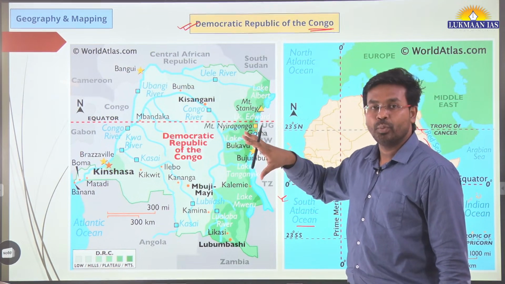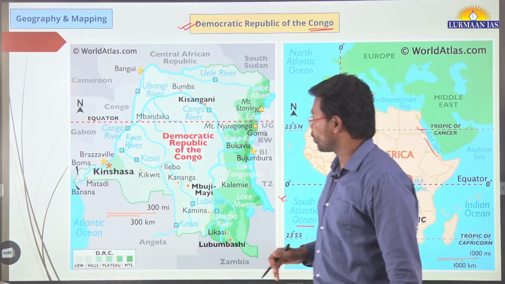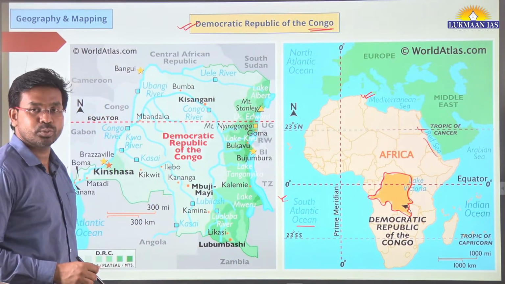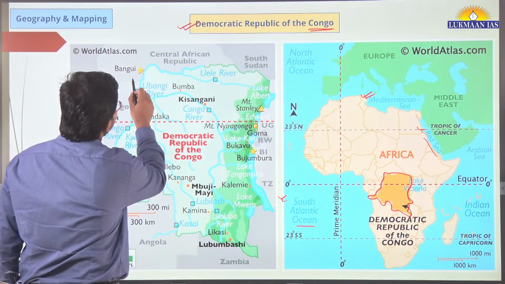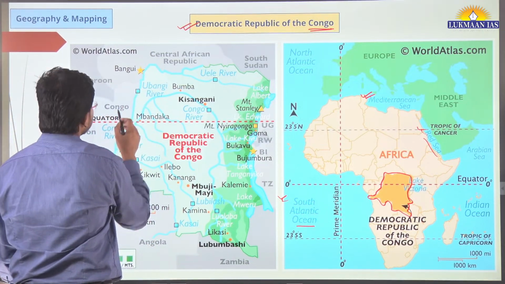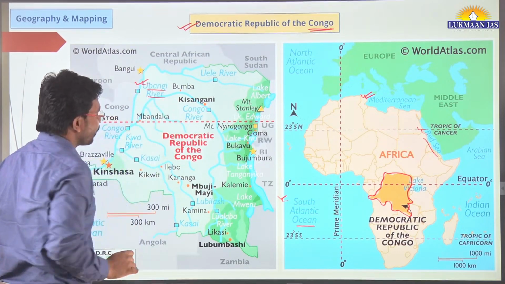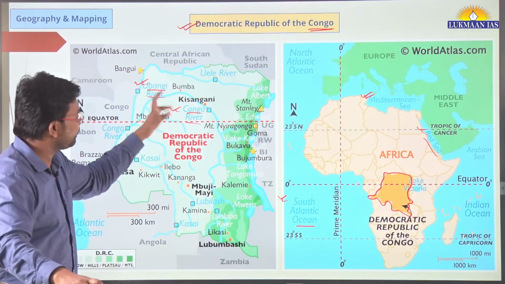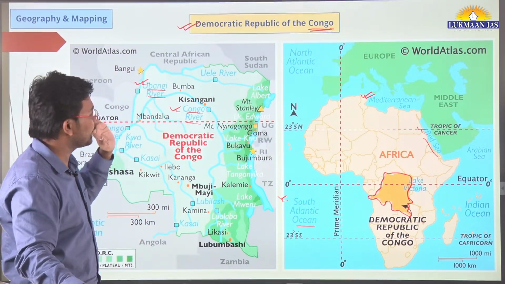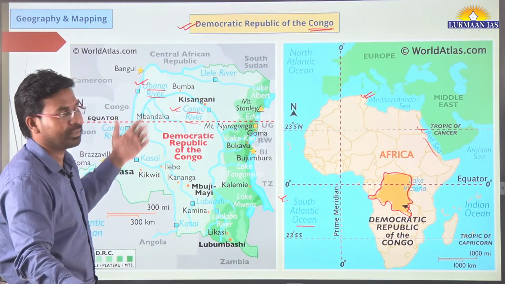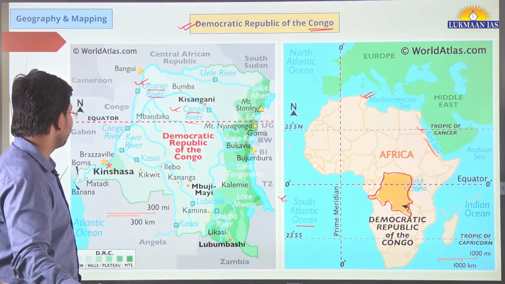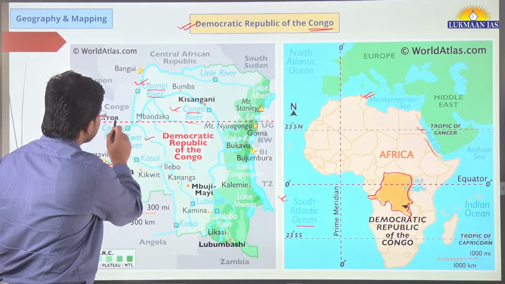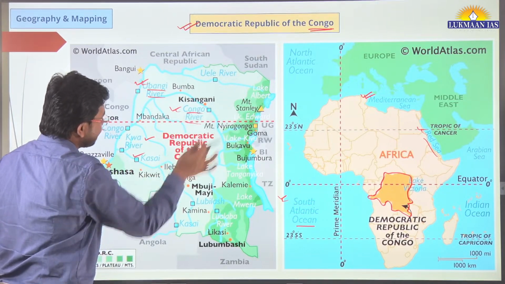In this map, we will see some physical features related to Congo. For example, let us look at the rivers that flow through Congo. One of the rivers is known as the Ubangi River. This river flows through Congo. Another river is the Congo River. The name of the river is derived from the name of the country itself, or the name of the country is derived from the name of the river. Vice versa, it can be the case. And there are other rivers also, like the Kwa River. This is the Congo River, and Kasai, and these are also rivers.